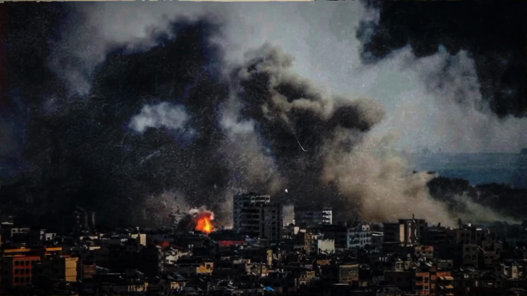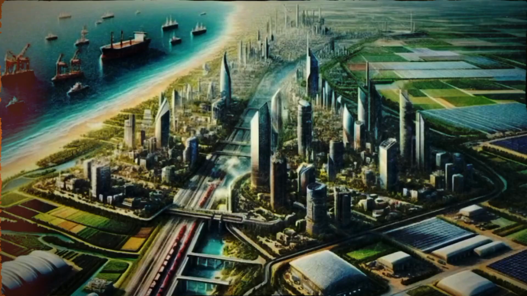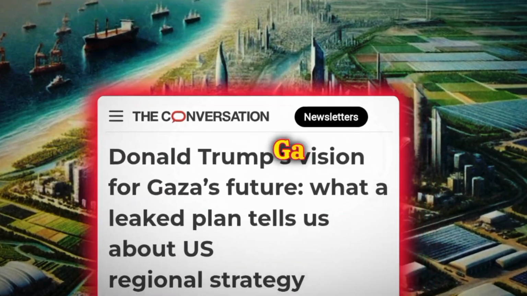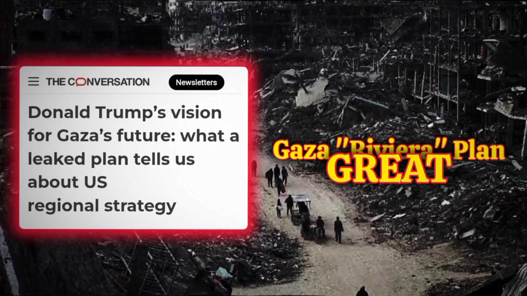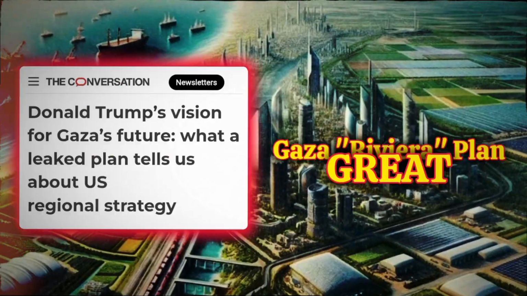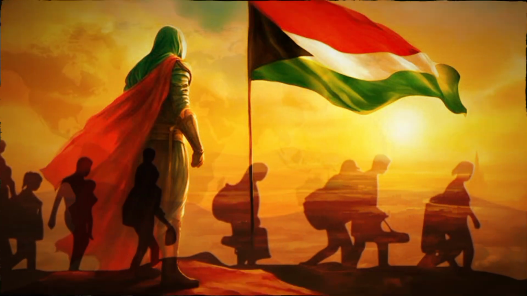And as they are standing, where Israel is attacking Palestine, what is the future of these countries? The first is Gaza's leaked plan, that is the Gaza Riviera plan, also known as GREAT, where Donald Trump suggested to destroy Gaza city completely and rebuild it as a model city. This plan involved the displacement of Palestinian citizens from Gaza to other countries or other cities.